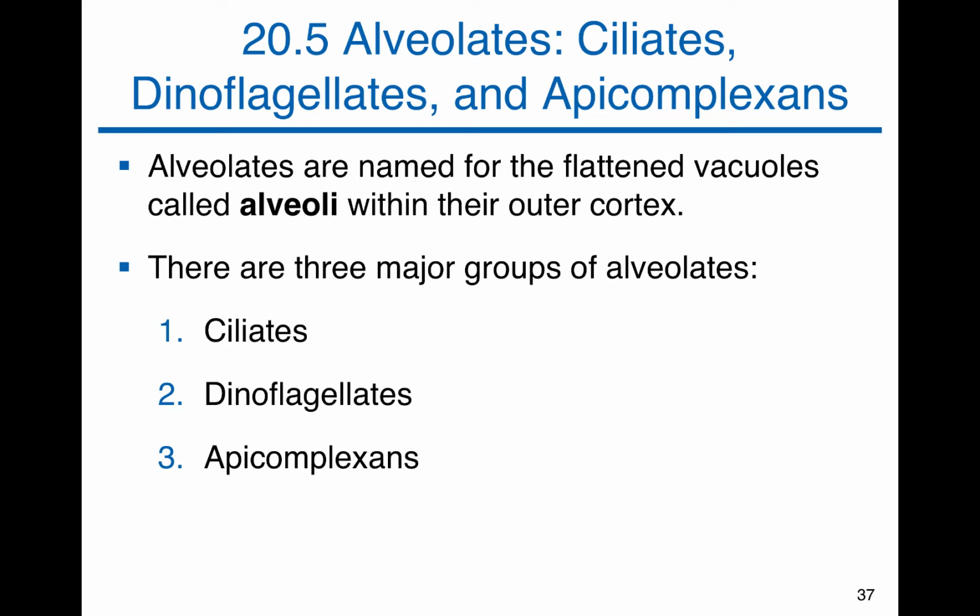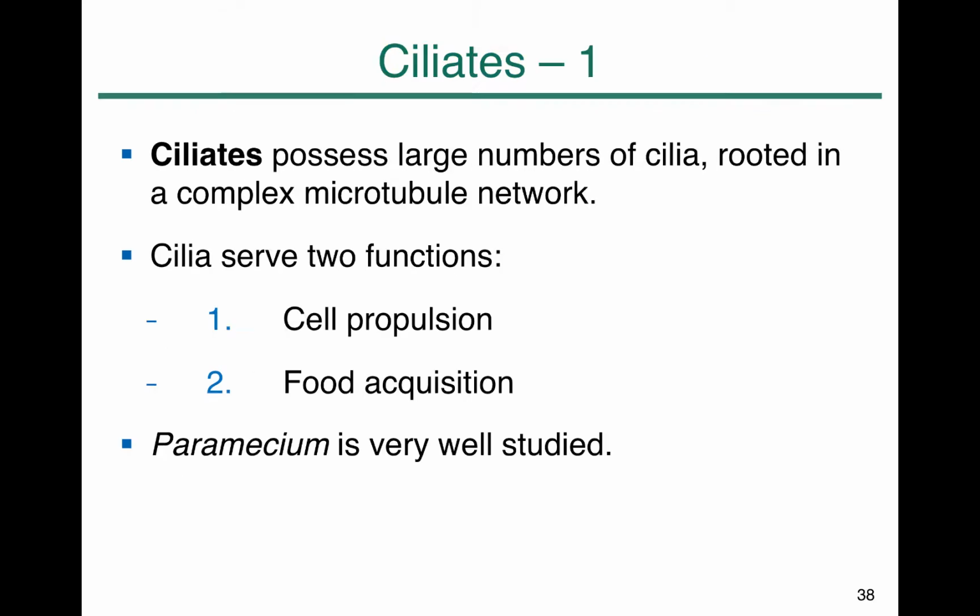Alveolates are named for the vacuoles that they possess. The vacuoles are flattened structures, called alveoli, and those are found within their outer cortex. So the protists containing alveoli are included in this group. This group contains quite diverse morphologies: ciliates, dinoflagellates, and Apicomplexans.